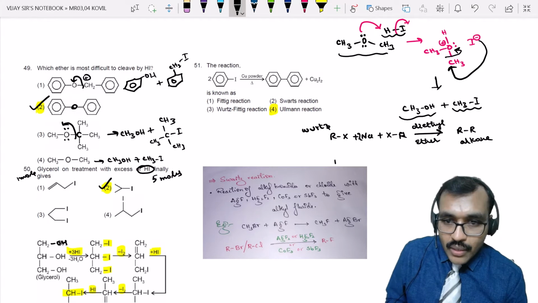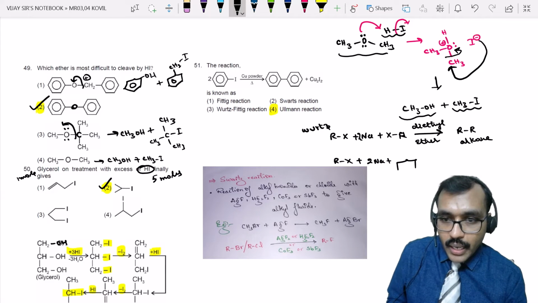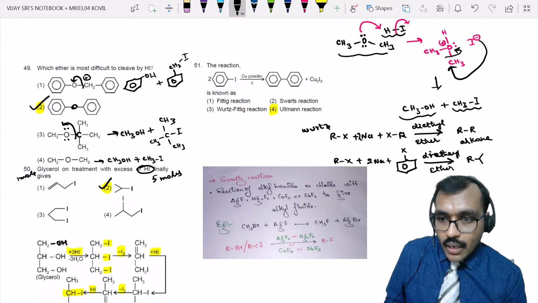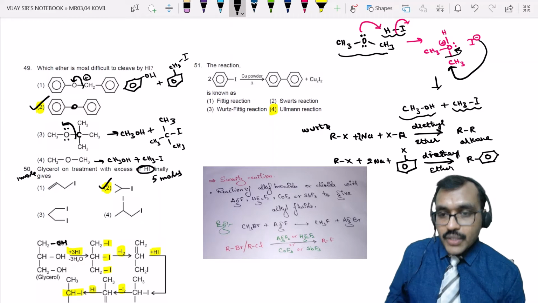Now, if alkyl halides and aryl halides react with sodium in presence of diethyl ether, then you will get alkyl benzene.